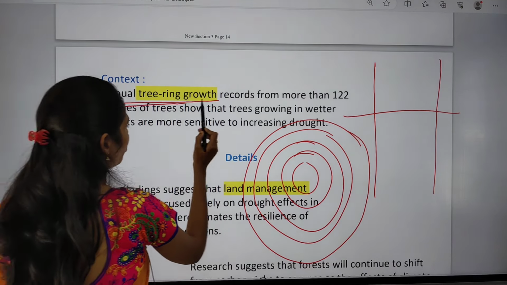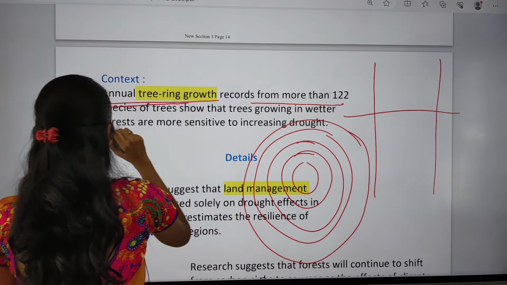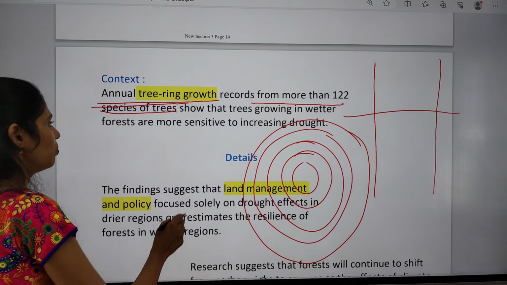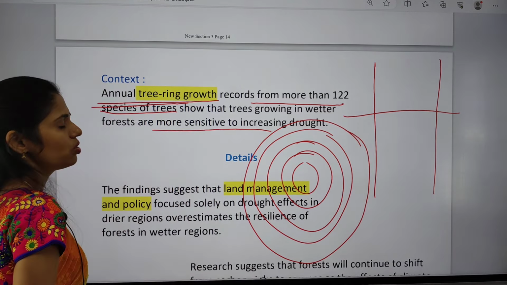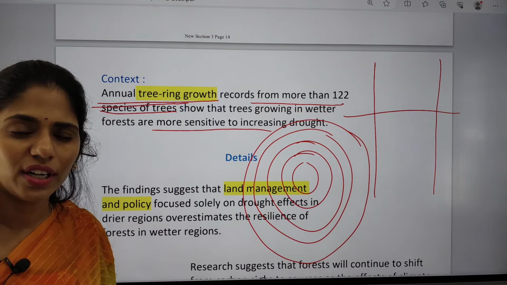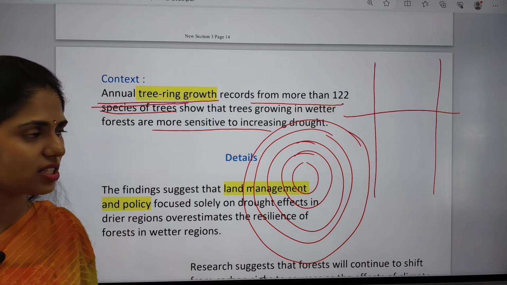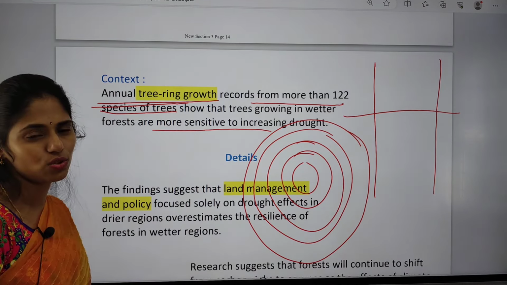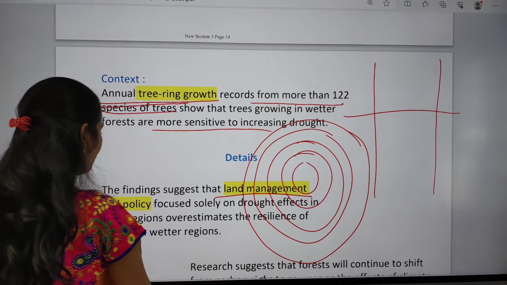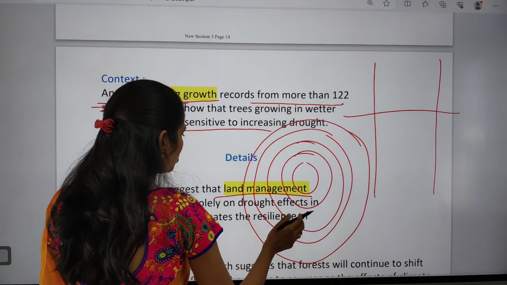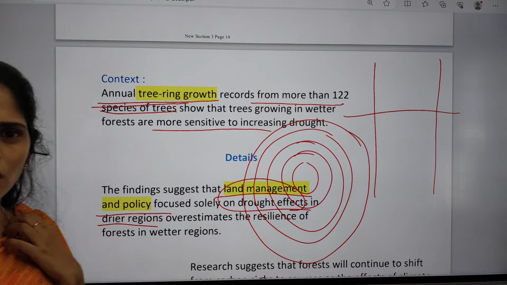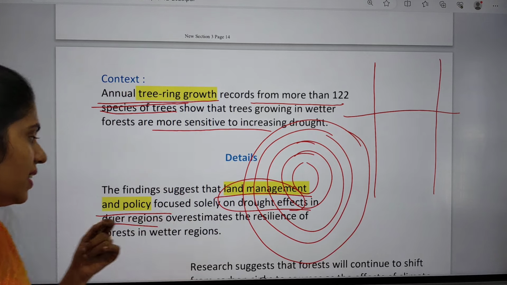So annual tree ring growth records from more than 112 species of trees show that trees growing in wetter forests are more sensitive to increasing droughts. So here, after studying the tree ring analysis of around 122 plants present in wetter forests, the study says that they are more sensitive to increasing droughts. The findings suggest that land management and policy focus solely on drought effects in the drier regions, but these droughts also affect the trees in the wetter regions as well.